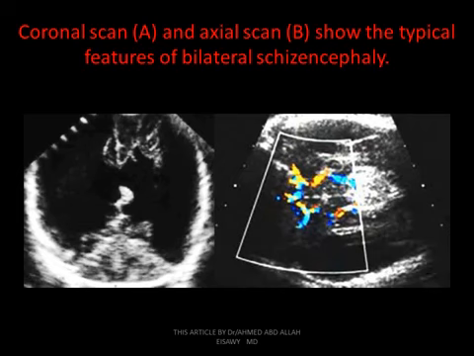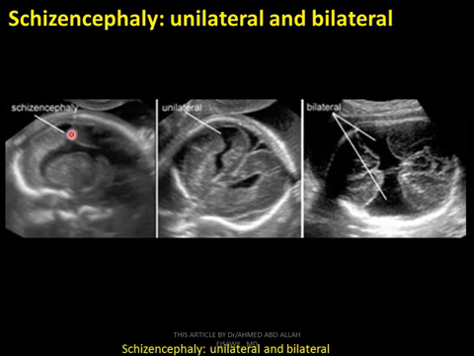Open, communicating with the ventricular system. As we see, this unilateral cleft is present in the brain, in the cortex, schizencephaly. Unilateral. This is communicating with the ventricular system, open type. This is bilateral schizencephaly.